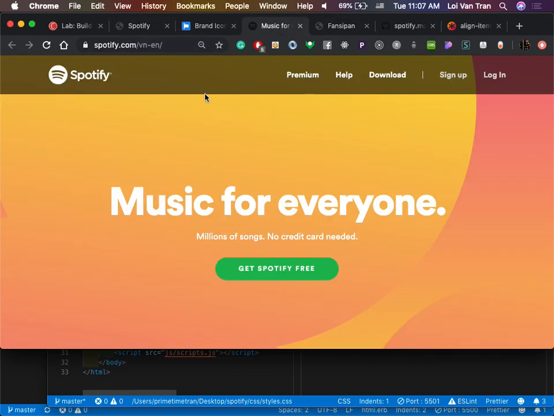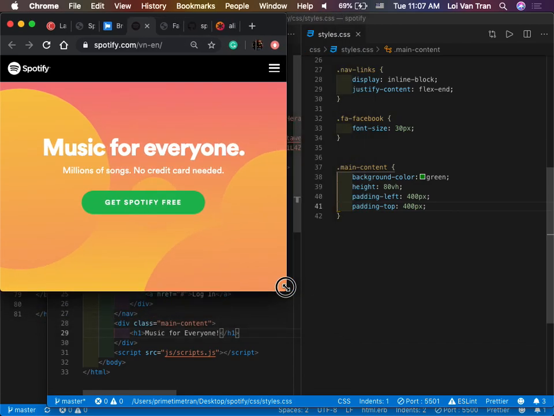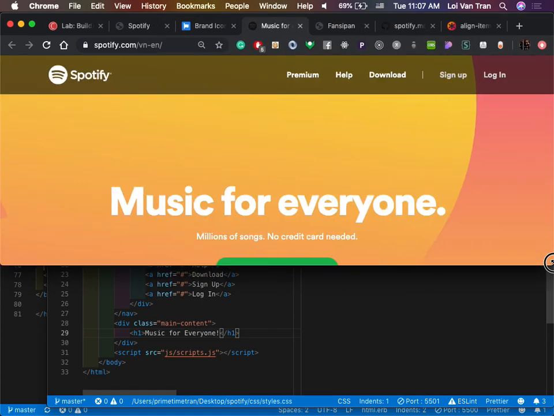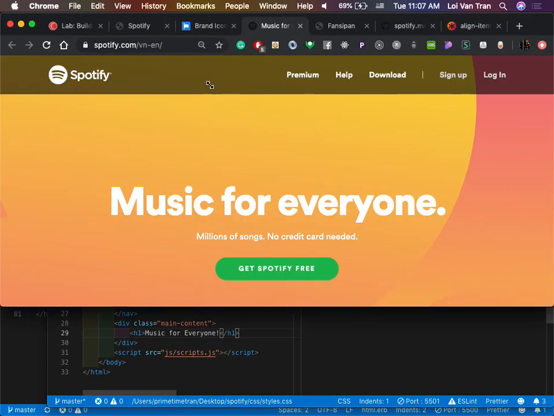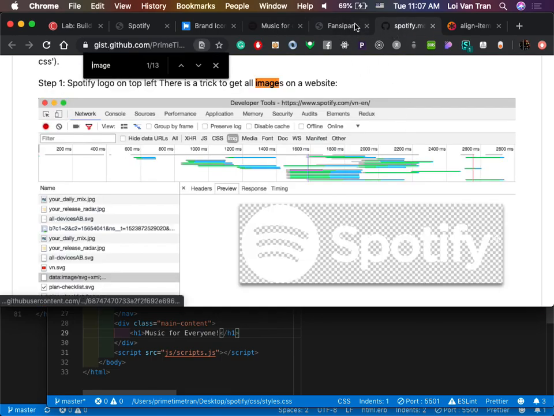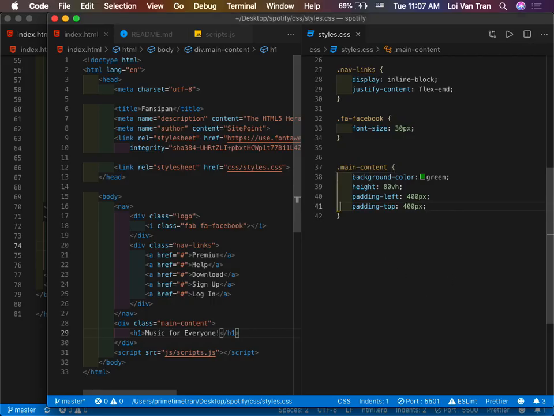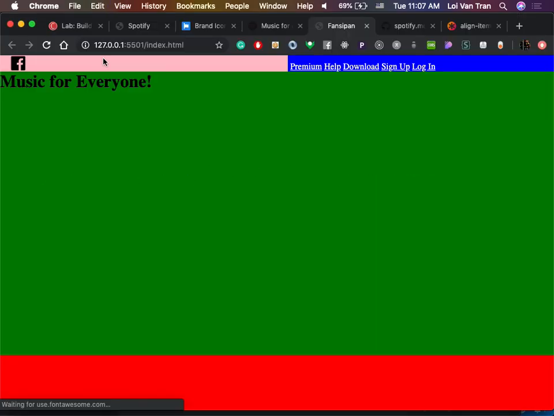Think about what we call mobile responsive here, guys. A mobile responsive site. Let's look at Spotify. You guys will see if I make this smaller, the music for everyone gets smaller, right? And it centers. You see that all right? Okay, so how can we get that behavior to show up in our site? We're going to apply a couple of CSS styles, and I'm sorry I kind of breezed over this earlier, but we're going to give you guys an exercise in a second that's going to make you way better at this. We're going to apply something called flex to it. Flex basically just makes this container mobile responsive. That's basically all that it does. When we do that, we're going to see that nothing changes.